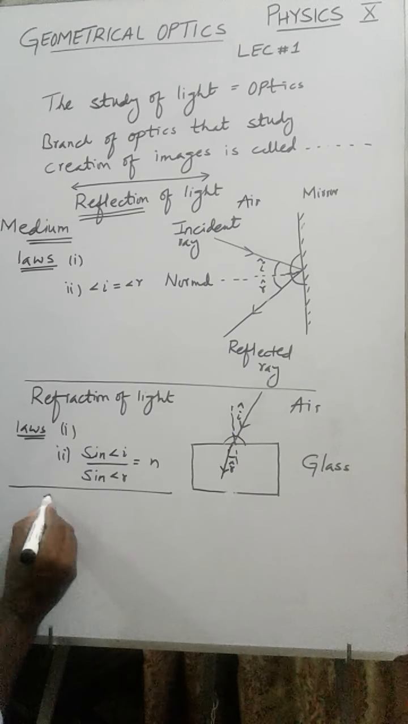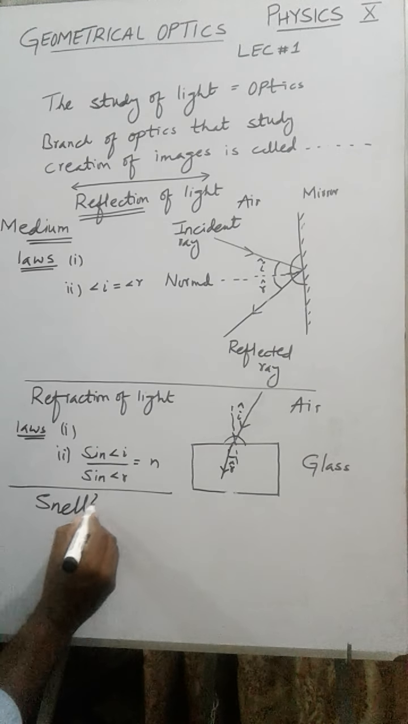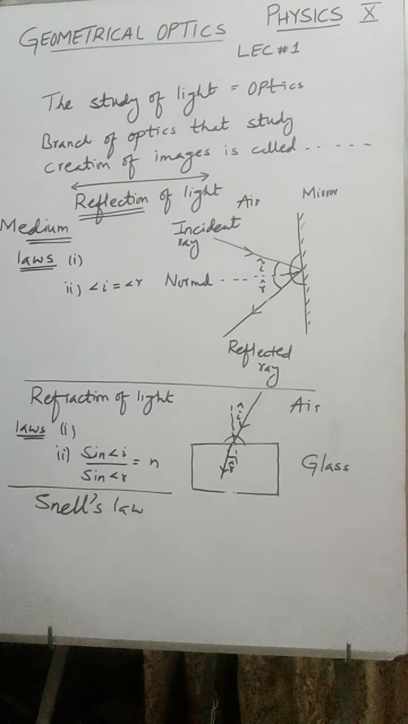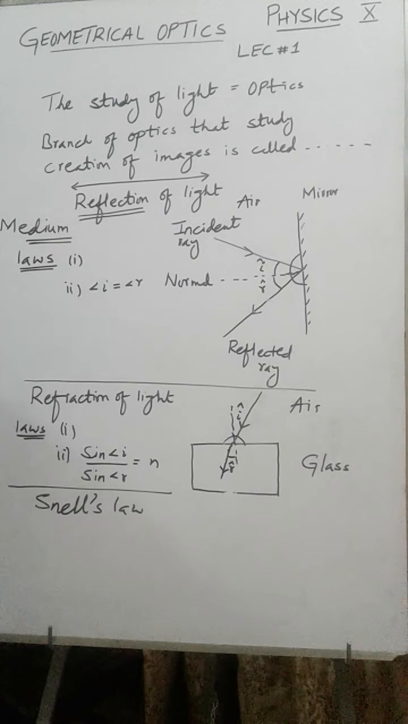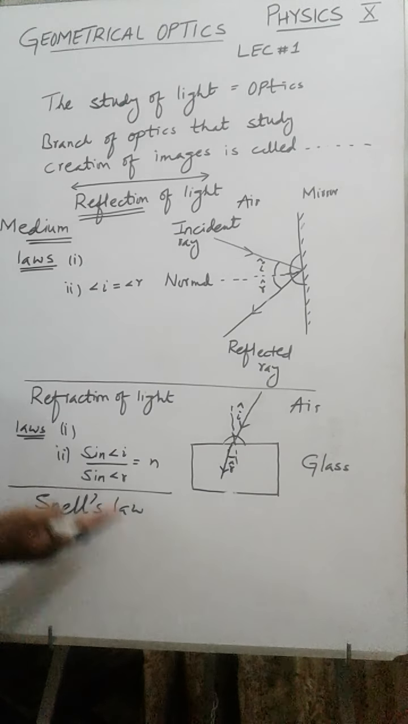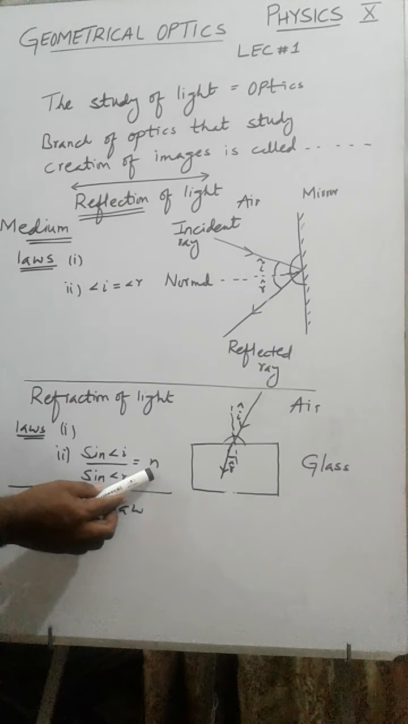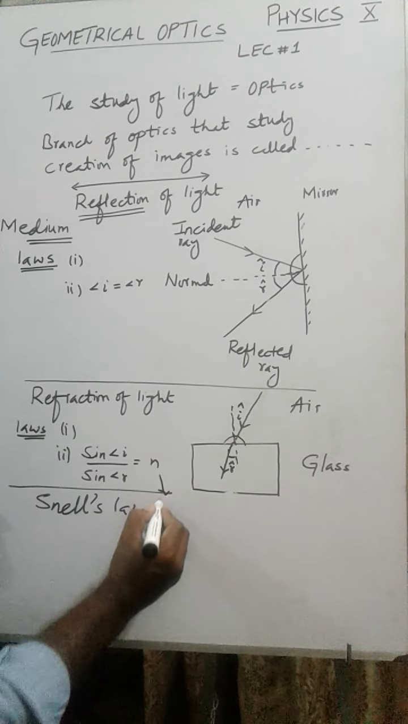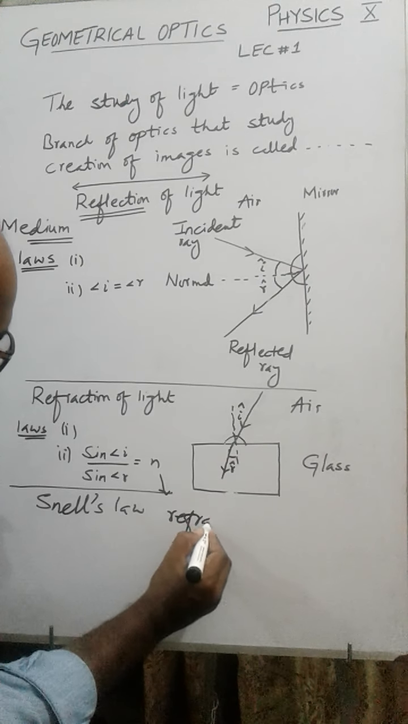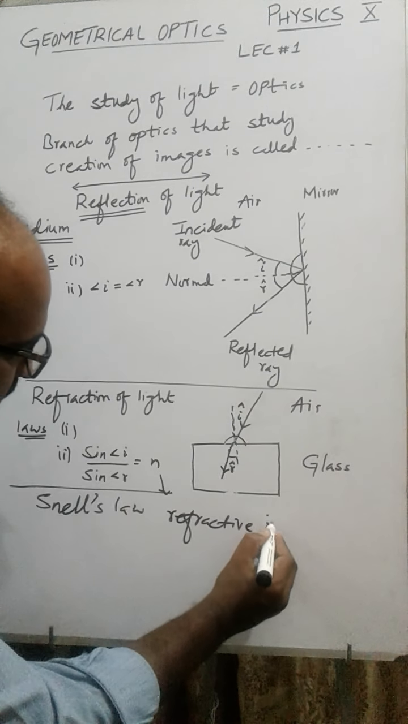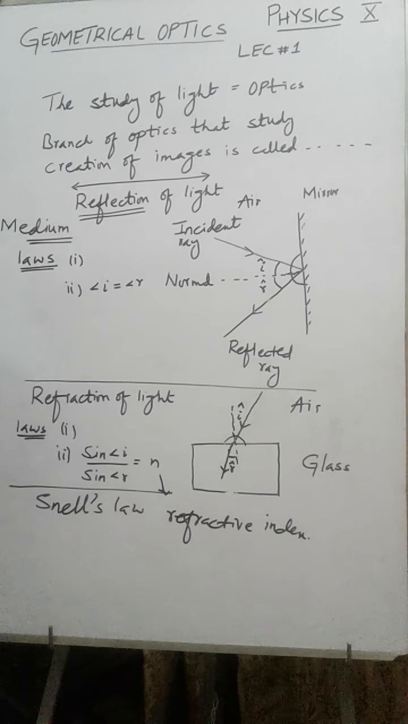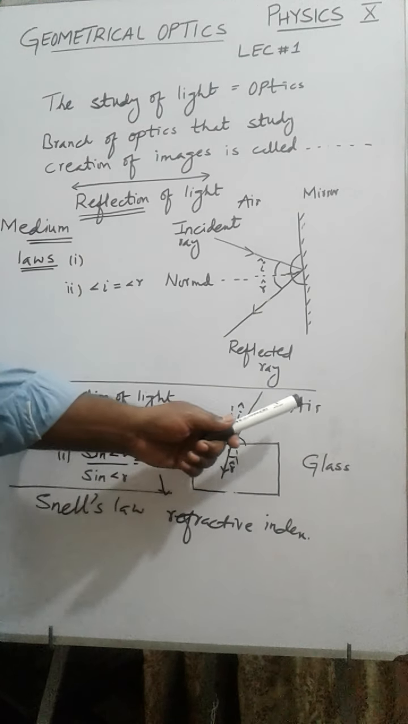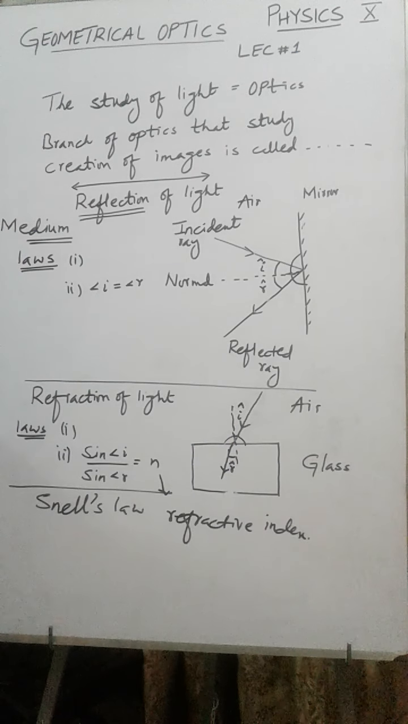Next and last thing I am going to discuss over here, we call it Snell's law. This is Snell's law, basically the ratio of sine of angle of incidence to the sine of angle of refraction always remains constant. This statement is known as Snell's law, and this n is known as the refractive index of the second medium with respect to the first medium. For example, here the first medium is air, the second medium is glass.